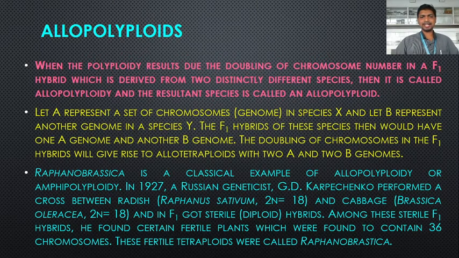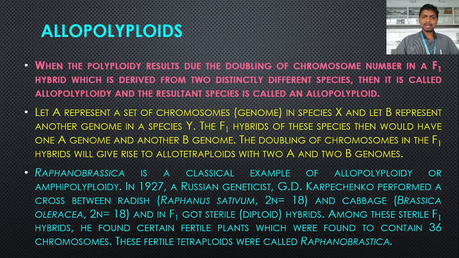So for that, in 1927, a Russian geneticist G.D. Karpechenko performed a cross between radish and cabbage. Radish, in Marathi or the vernacular name, is mula, and cabbage is kobi. So a cross has been made between radish and cabbage. The purpose of this cross is that after the crossing of these 2 plants, the plant that is produced would have the roots of radish and the leaves of cabbage. So this is the aim of this experiment, the crossing between radish and cabbage.